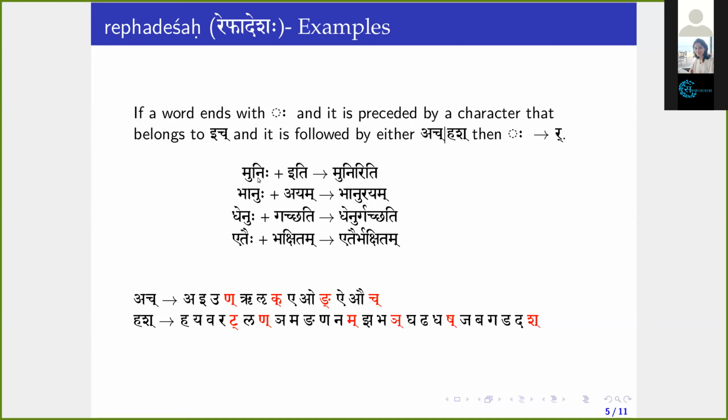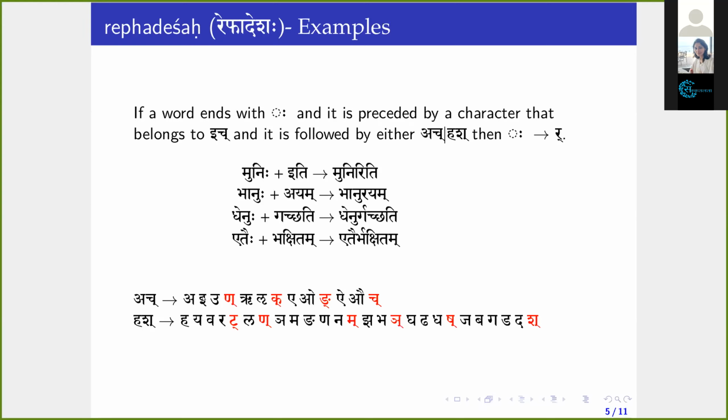Munihi. The word Munihi ends with Visarga, which is being preceded by Ikara, right? Muni. Ma, u, nu, i, Visarga. So this Visarga is being preceded by a character that is Ikara, which belongs to ich. Sorry, there is a typo here. It should be ich.